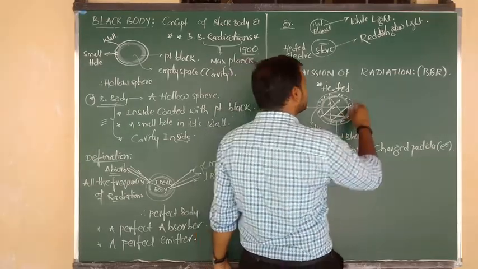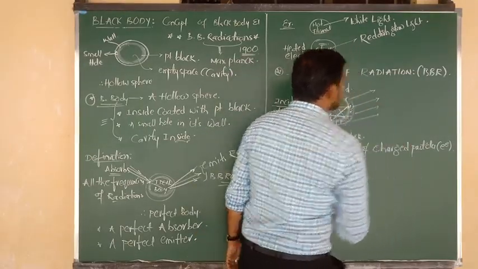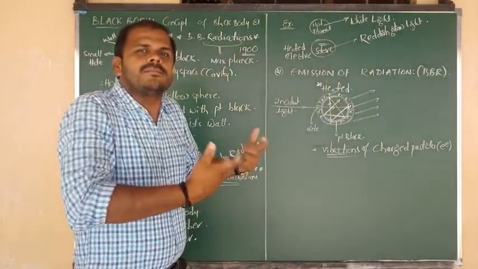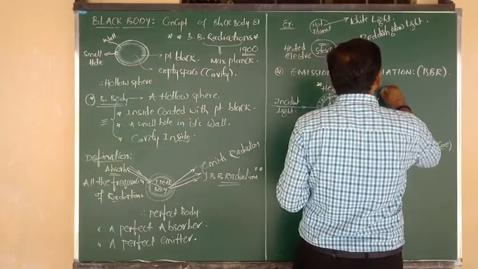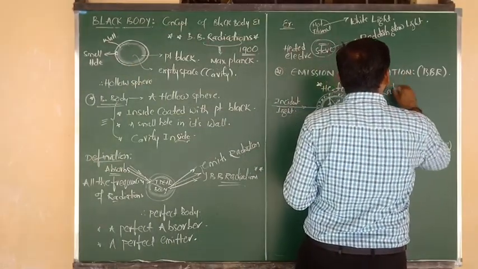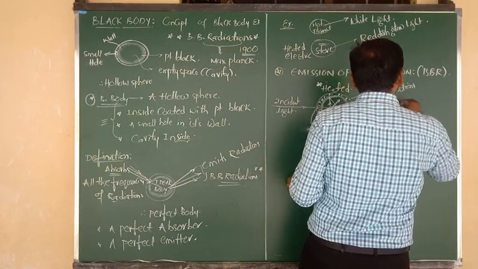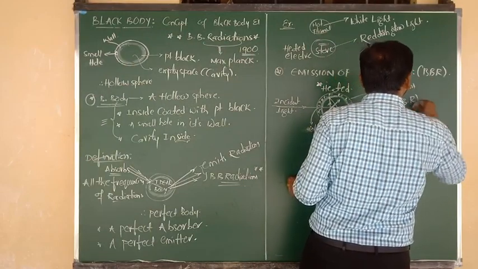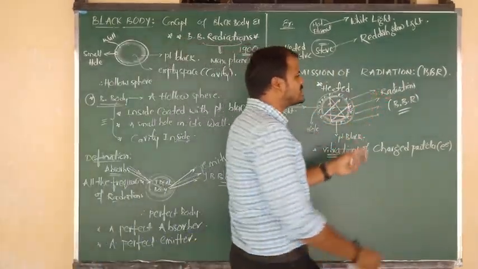After heating, the black body finally emits radiations, and also we can say light. This light or radiations is what we call black body radiations.